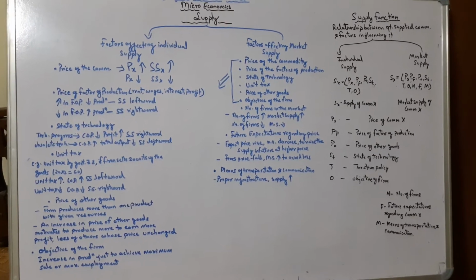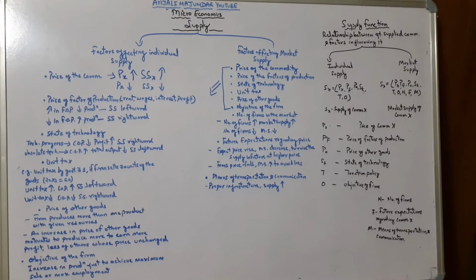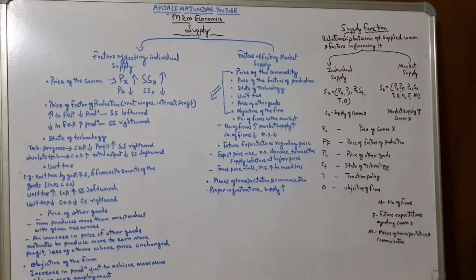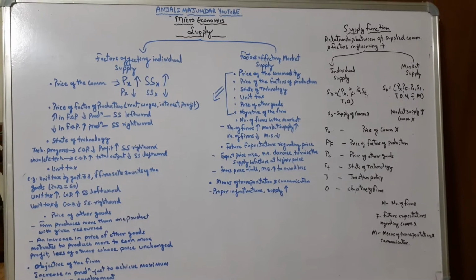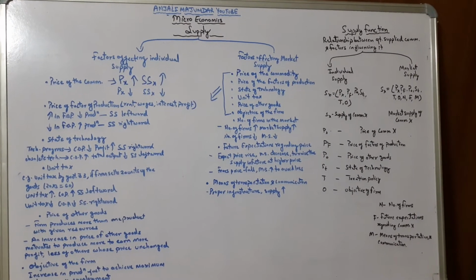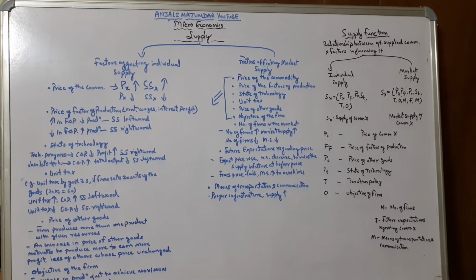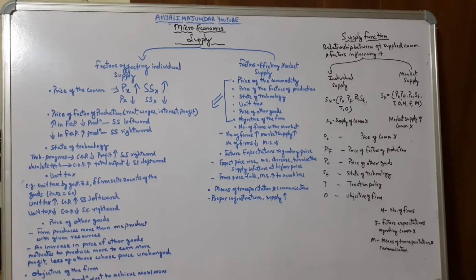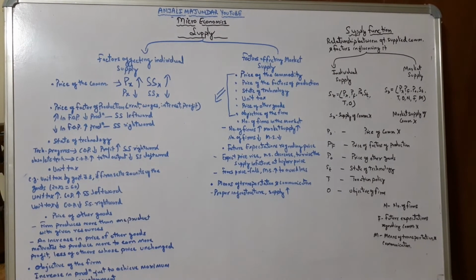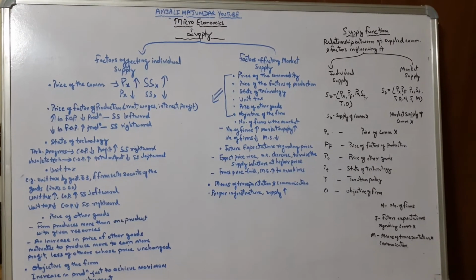Now let's look into these factors. What are the factors that affect supply? The first, on the left hand side, look there, is the price of the commodity. Now how does the price affect supply? Px represents the price of commodity X. Say if the price of commodity X is increased, then the supply of commodity X will also increase. And if the price of commodity X is decreased, then supply will also decrease.